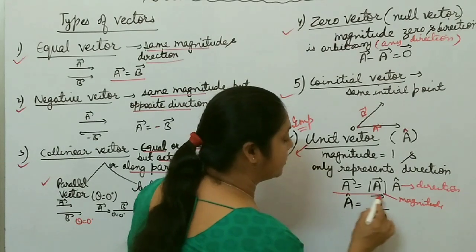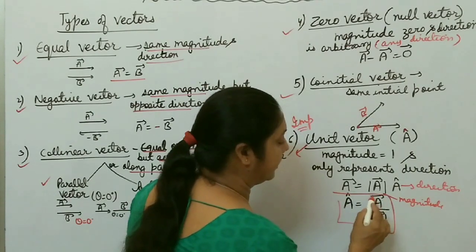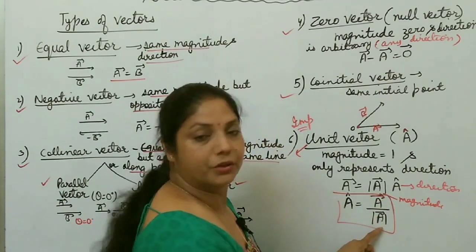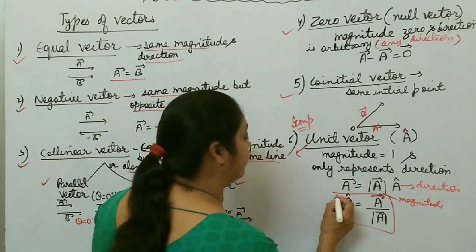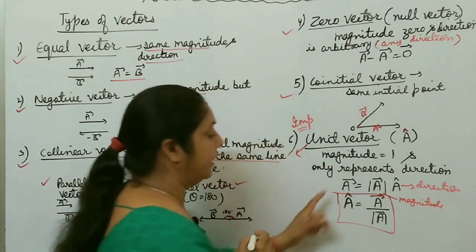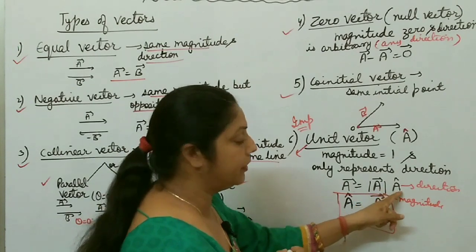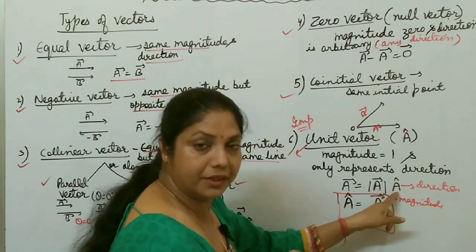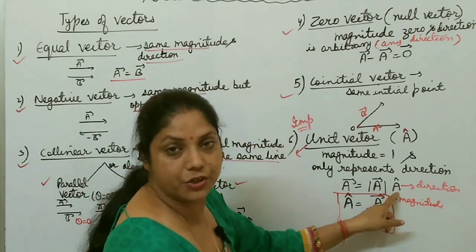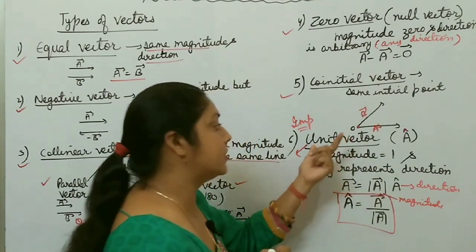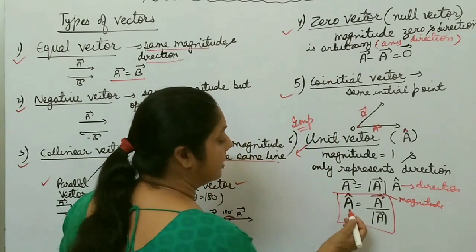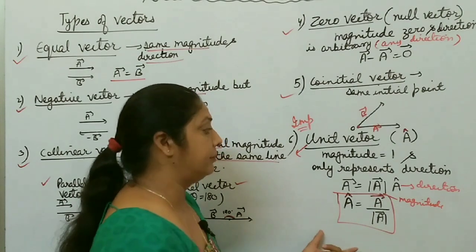So unit vector becomes vector A divided by mod of A. This is the formula for unit vector. Any vector is equal to mod A into A cap. A cap is called unit vector. It is used to represent direction of any vector. That's why it is also called directional vector. And A cap is equal to A by mod A.